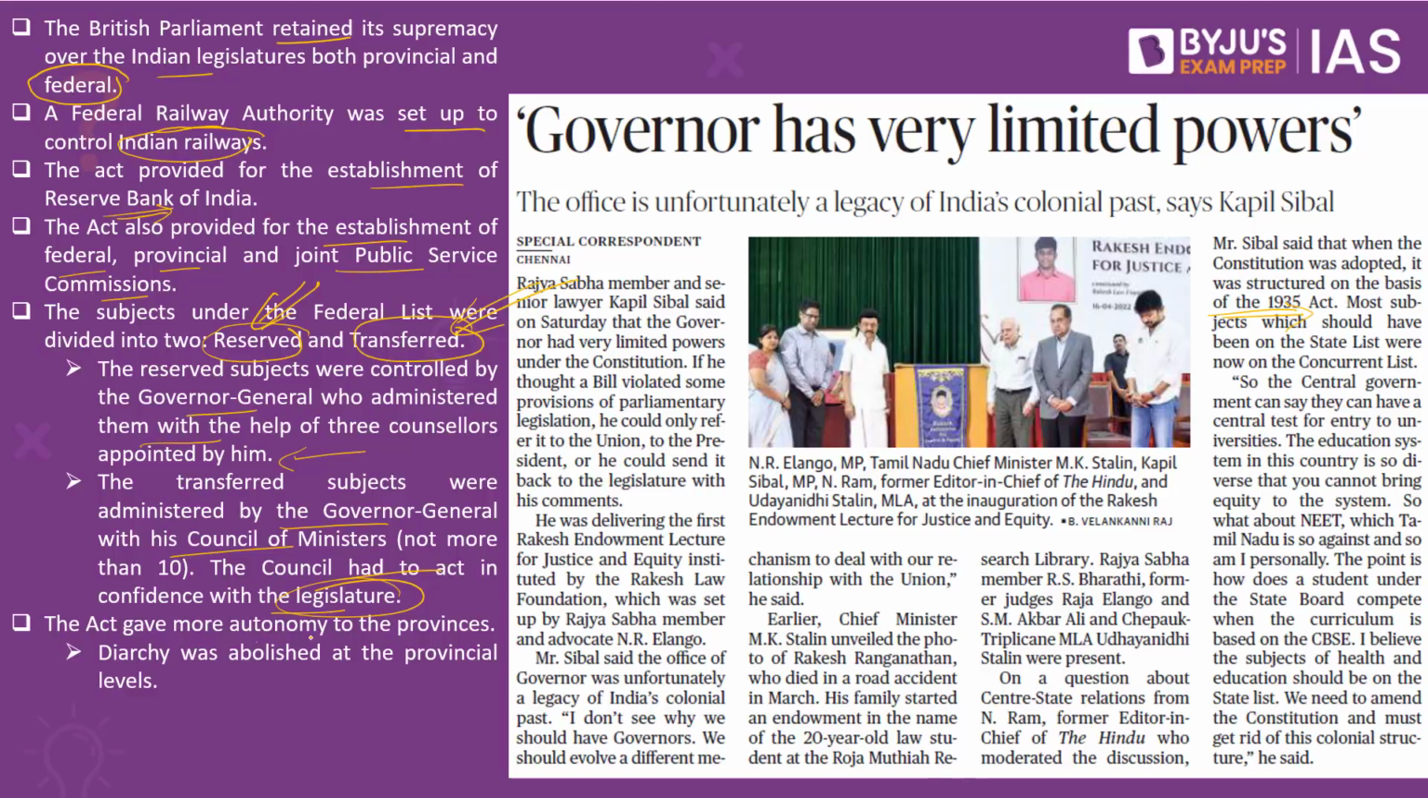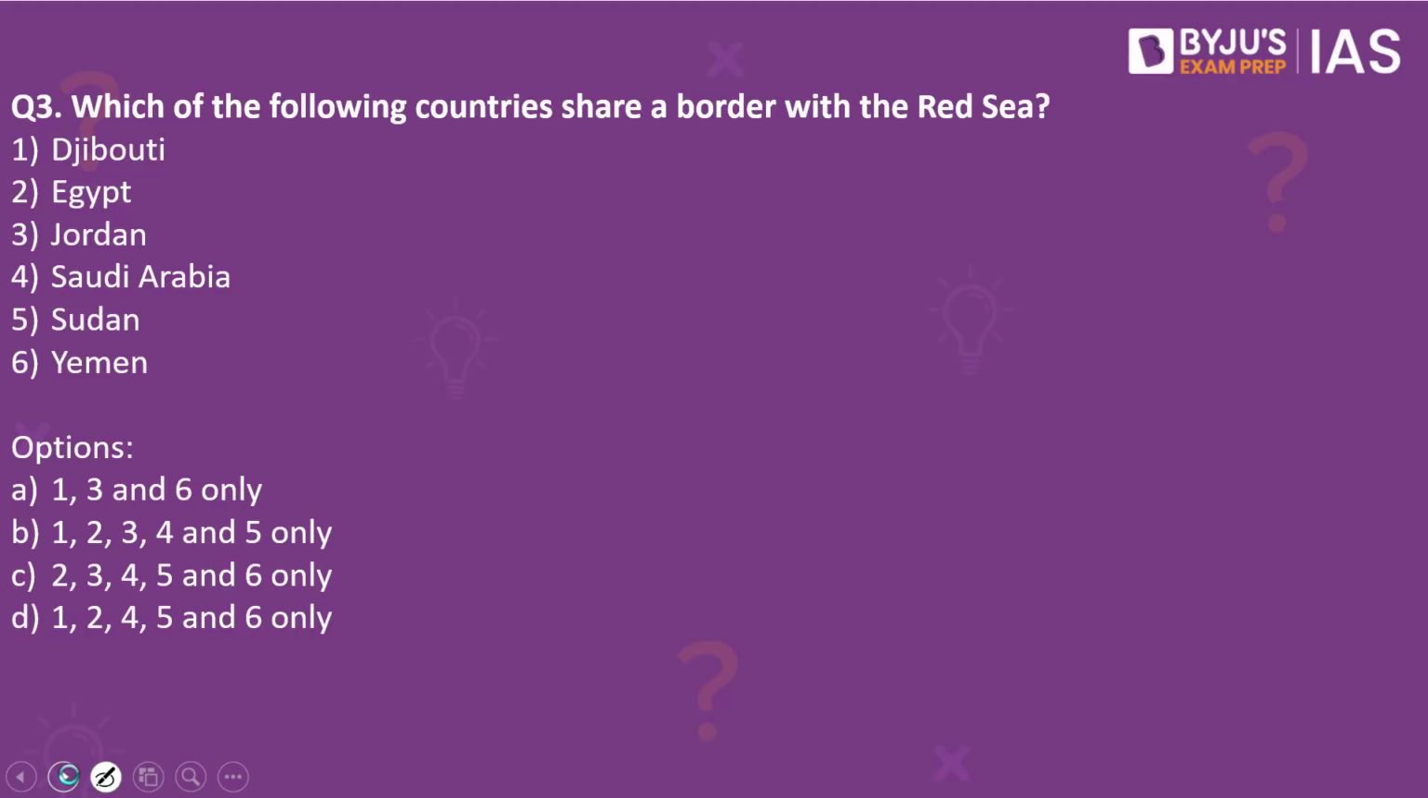The Act also gave more autonomy to the provinces. Diarchy was abolished at the provincial level as well. These are some of the important features when it comes to the Government of India Act of 1935. Now let's look into the next practice question.